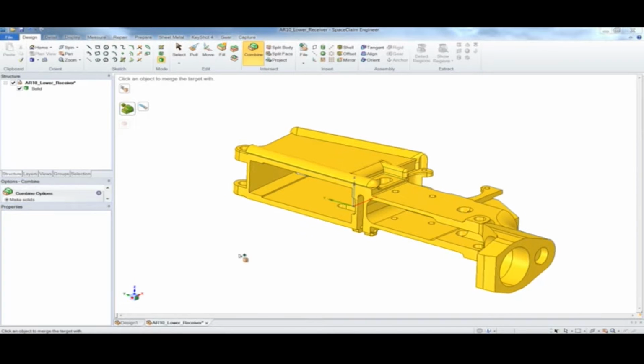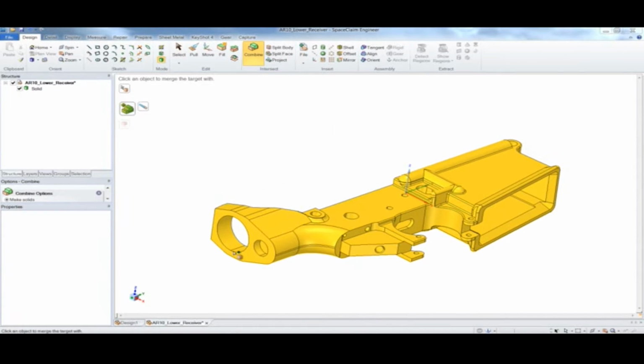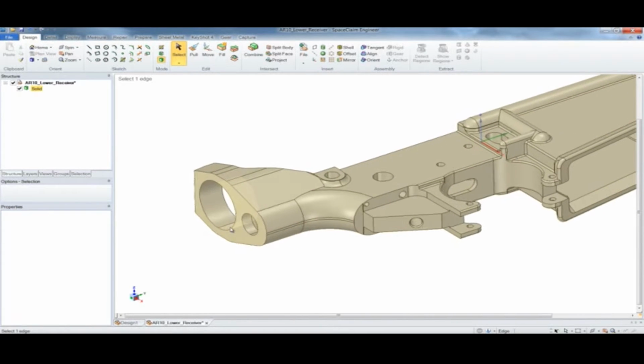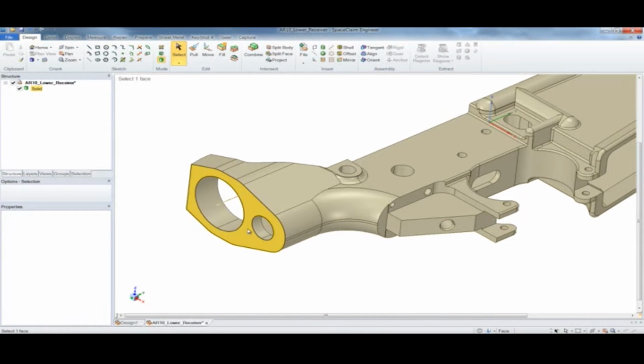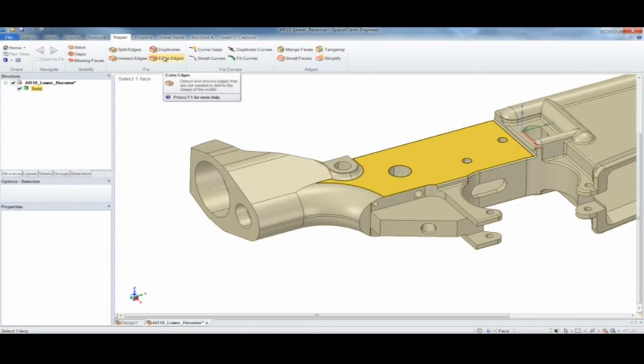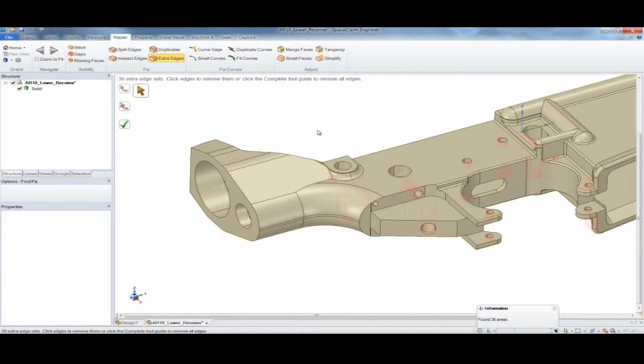As we look further in the model, you'll notice that even if we plan to machine this part, every single circular edge has a sliver right down the middle. Well, this can cause an issue for our toolpath. So we can resort back to our Repair tab and use some of those handy quick tools like extra edges, which actually will interrogate the model and look for any extra edges that are not necessary in the geometry and remove them.